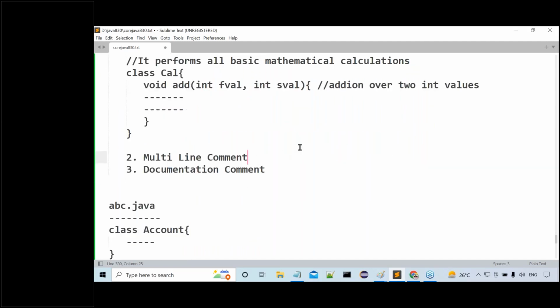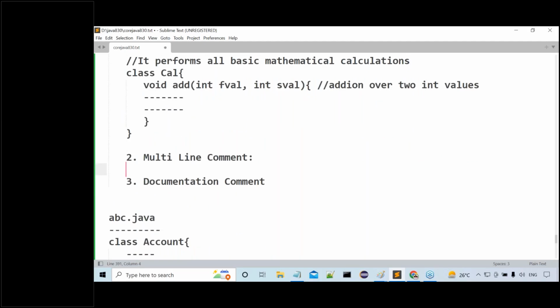Next one is what? Multi-line comment. What exactly is this multi-line comment, guys? Now observe this clearly. Now tell me, what is a single line comment? What did you understand about it? A single line comment is where the total description can be provided in a single line. Am I right or not? But what about this multi-line comment? We can provide the complete description in more than one line, not in a single line. Am I right or not?